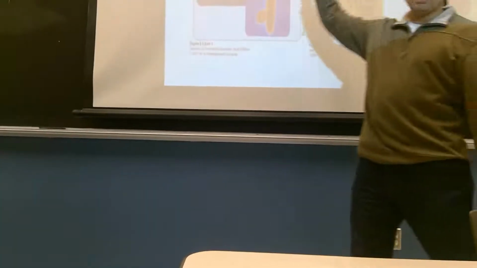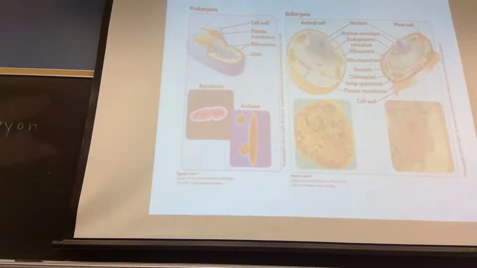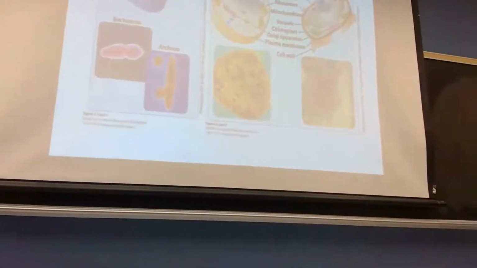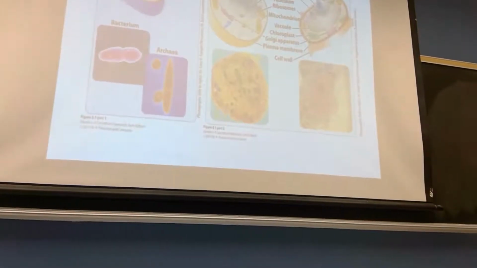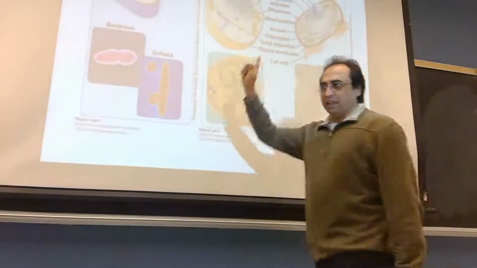Generally, in prokaryote this DNA is more or less free, sometimes jumbled up. It is called a nucleoid rather than a nucleus.